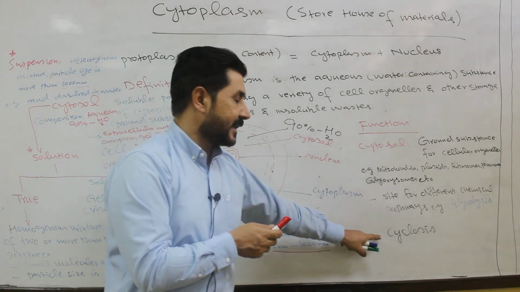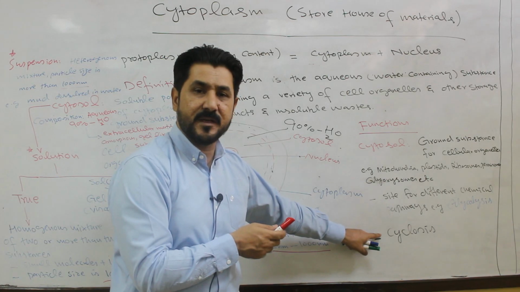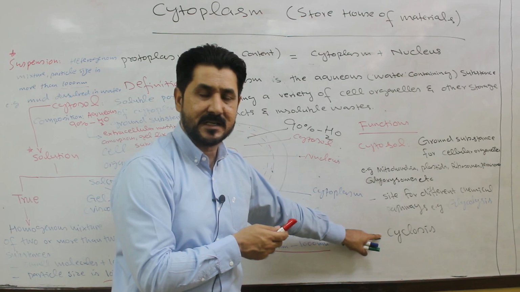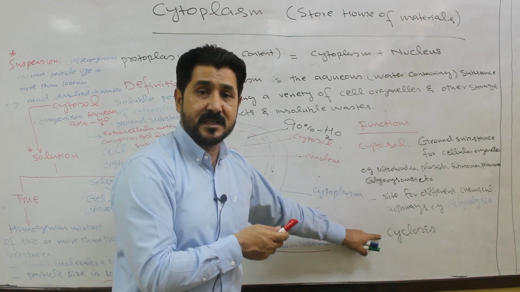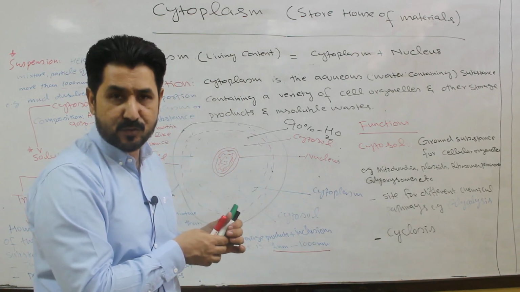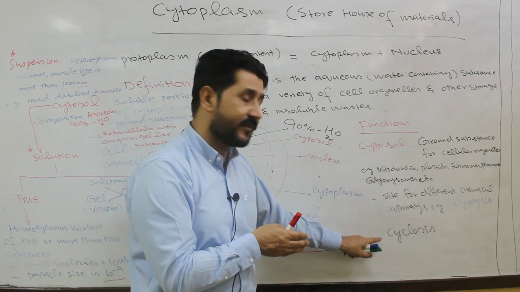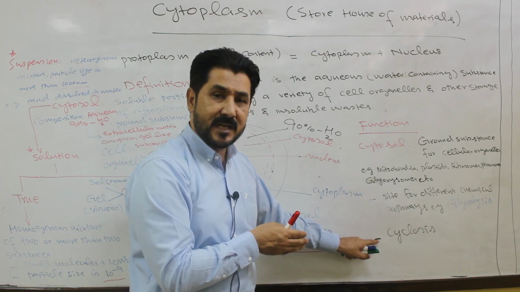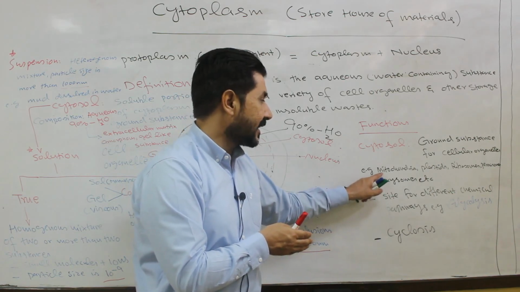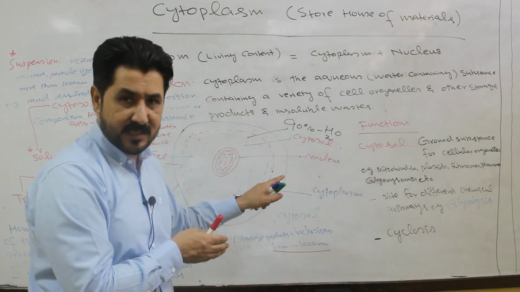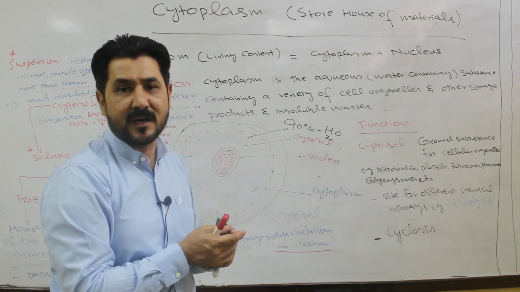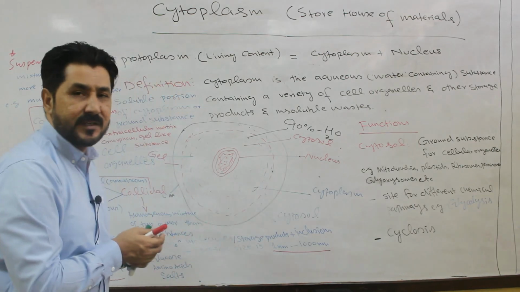Because of what? That is cyclosis. Streaming mass movement or streaming movement of cytoplasm, or active mass movement of cytoplasm, is called cyclosis, which can be seen in the case of what? Different plant cells under the microscope. So because of the cyclosis phenomenon, mitochondria can change its position. That is why we can say that mitochondria is a movable or floating organelle because of the cyclosis phenomenon or streaming movement of cytoplasm.